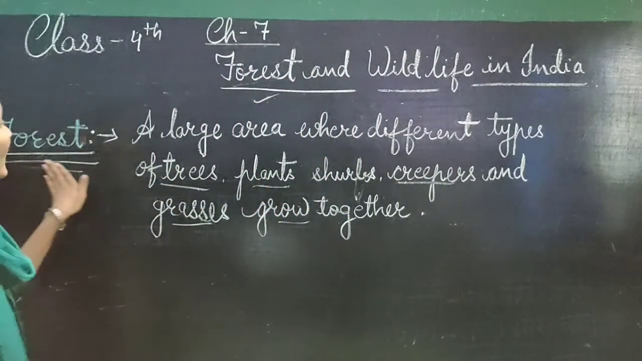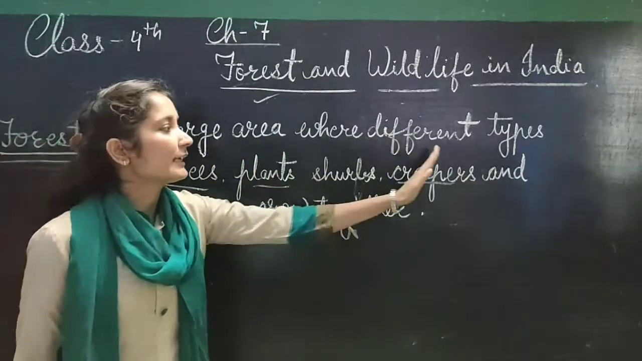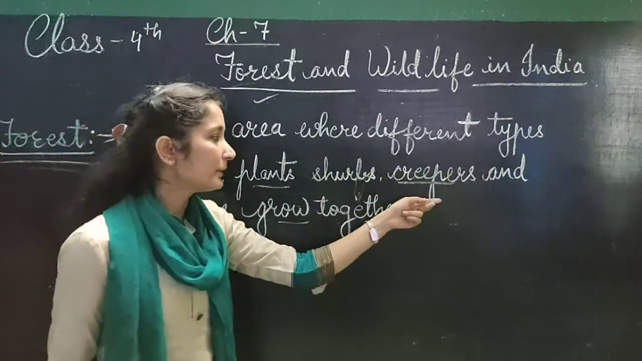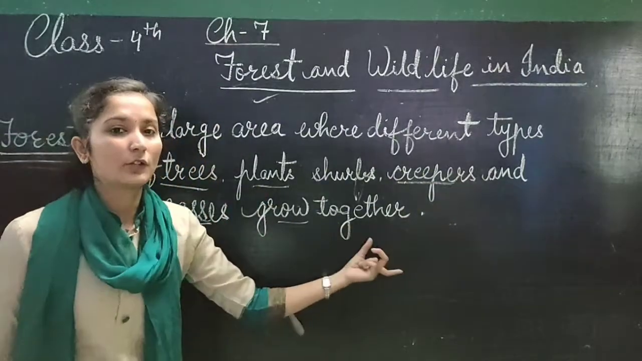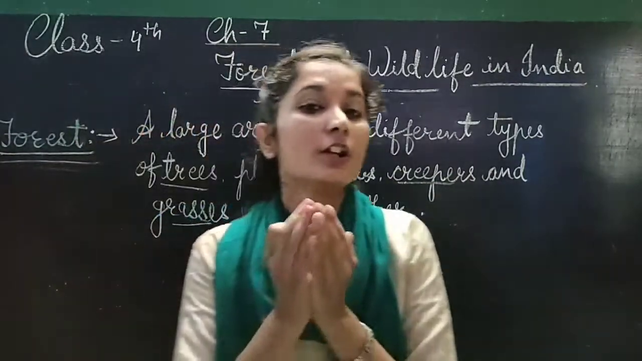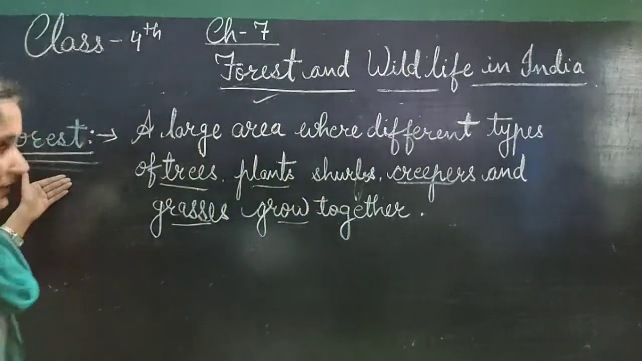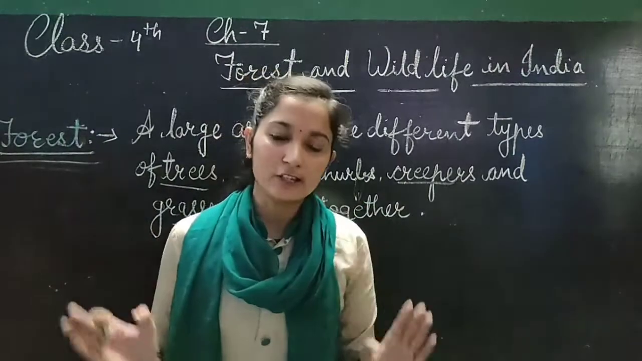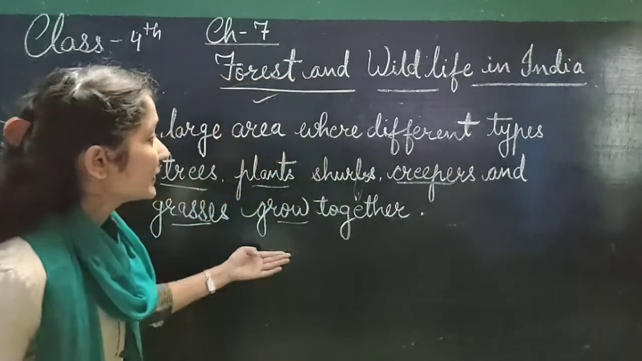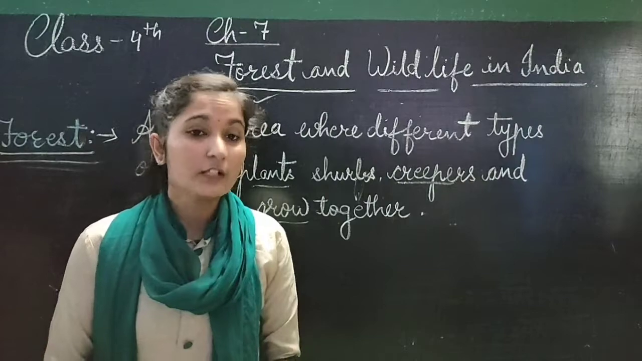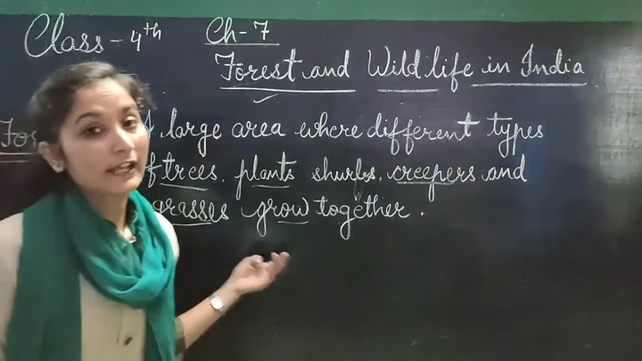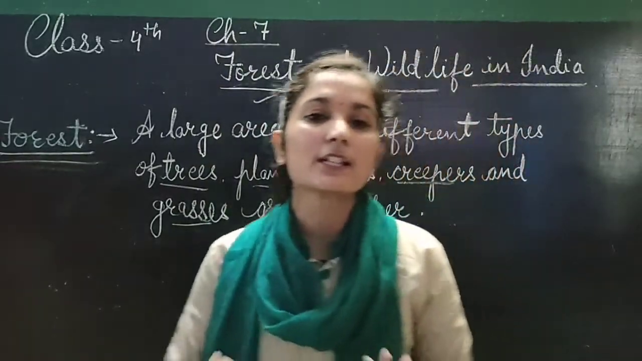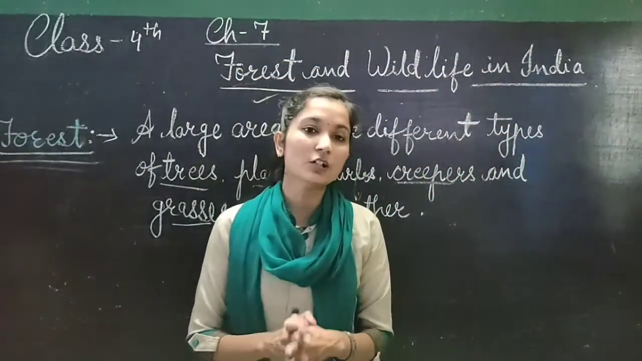What is the meaning of forest? A large area where different types of trees, plants, shrubs, creepers and grasses grow together. That means if all these things are together, they make a forest. One important thing, they are not grown by human beings, they are naturally grown. Understood? Many animals are also found here, so it's a forest. And in India, we know there are so many types of physical features. That's why different types of forests are found here.